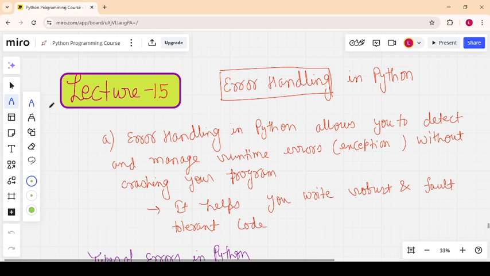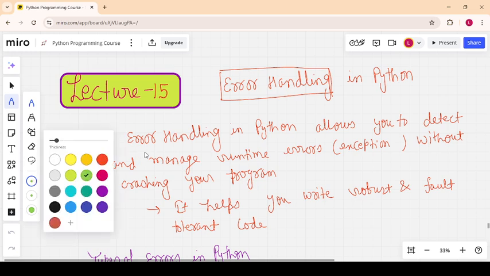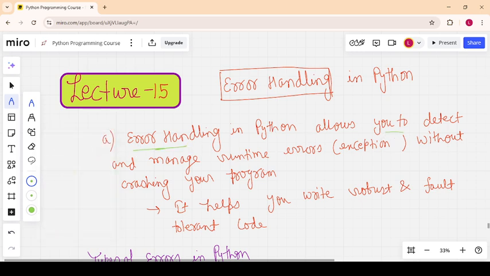Let me take a pen. Yeah. So error handling in Python allows you to detect and manage runtime errors. Runtime errors are those errors which come during the execution of the code. You are managing the runtime error without crashing your program. Your program will run as it is, and no crashing will happen. If you don't use error handling, it will crash in between when you have an error.